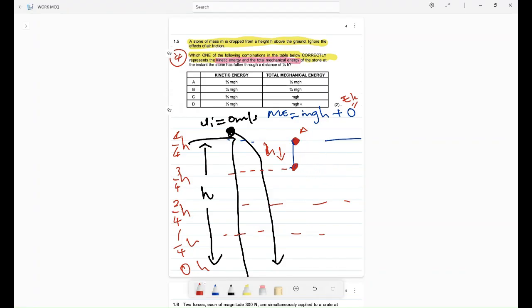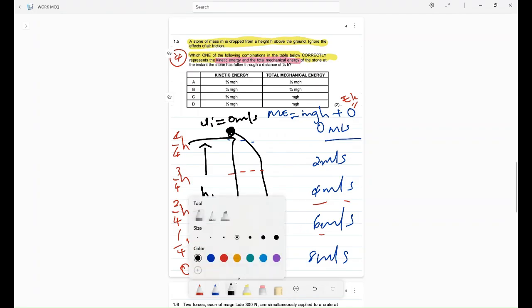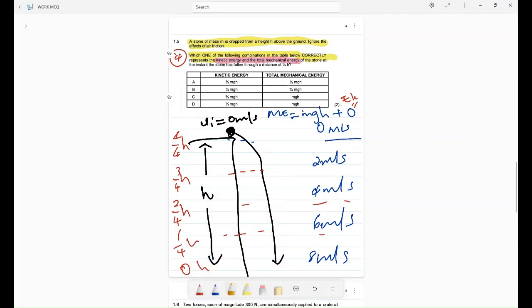Our velocity in this case might move from 0, 2 meters, 4 meters. This is an example. 6 meters, and eventually let's say 8 meters per second. Now, what I'm trying to explain here is this part. Please hear it. Please make sure you understand.